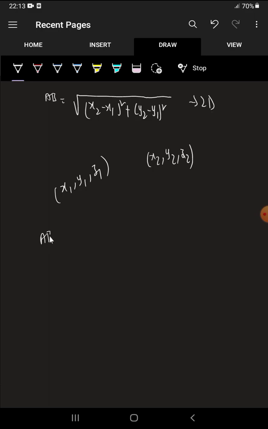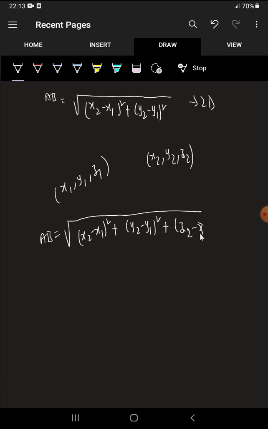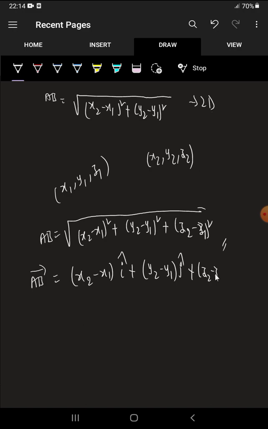That magnitude AB is equal to root over (x2 minus x1) whole square plus (y2 minus y1) whole square. This we already solved before. Similarly, we have an extra coordinate, that is (z2 minus z1) whole square. That's it. This is the magnitude formula. So this is AB magnitude. What is AB bar for these two points? AB bar is simply the vector, that is final coordinate minus initial coordinate: (x2 minus x1) along i cap direction plus (y2 minus y1) along j cap direction plus (z2 minus z1) along k cap direction.